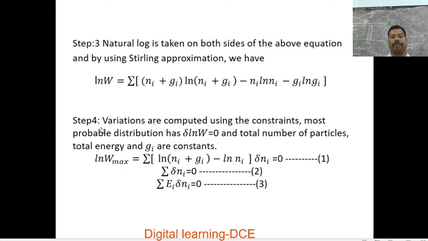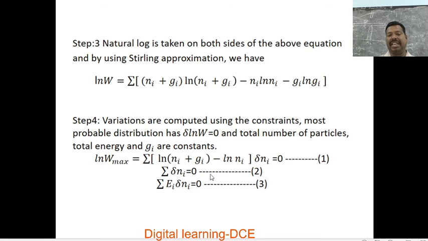Next, in step 4, variations are computed using the constraints. The most probable distribution has d ln W maximum equal to 0, and the total number of particles, total energy and Gi are constants. Ni, small n, is variable, while the total number of particles capital N, total energy capital E and Gi are constant. Applying the most probable distribution condition, d ln W is equal to the summation of (ln (ni plus Gi) minus ln ni) dni equal to 0.